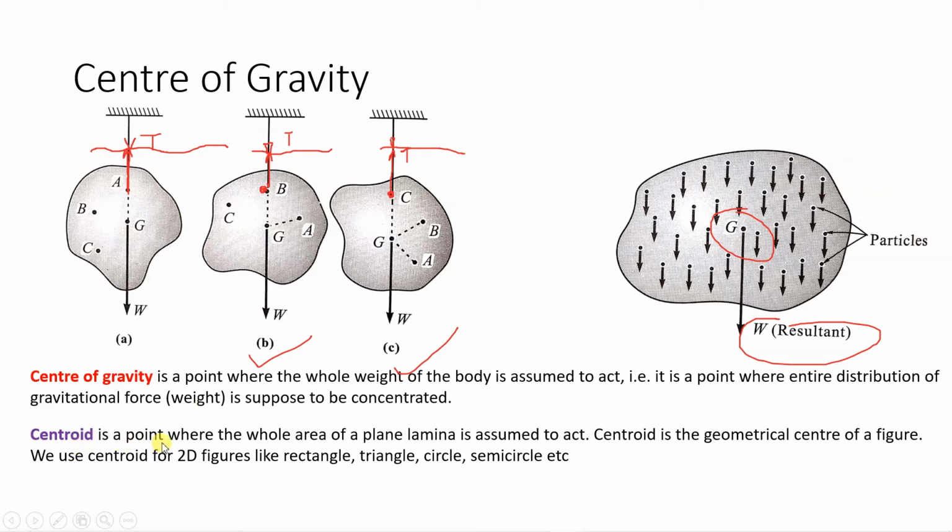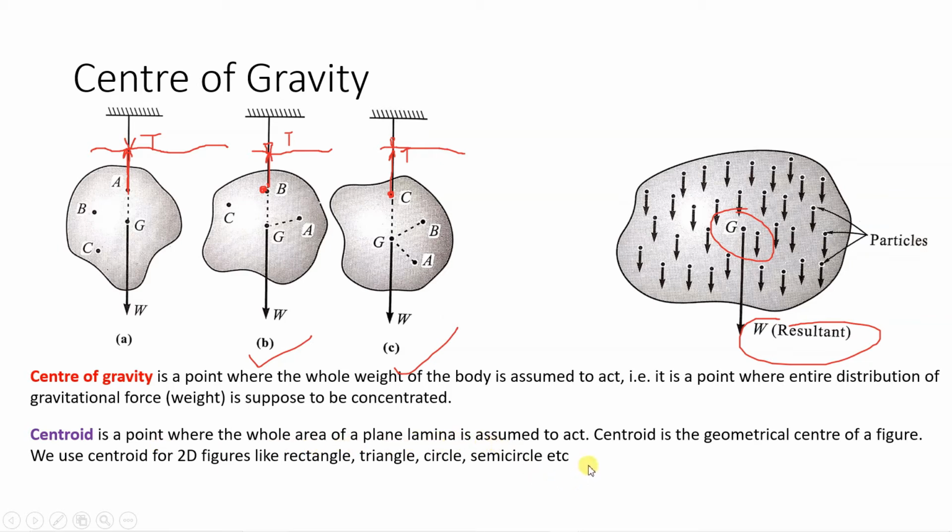Centroid is a point where the whole area of a plane lamina is assumed to act. Centroid is the geometrical center of a figure. We use centroid for two-dimensional figures like rectangle, triangle, circle, semicircle, etc.